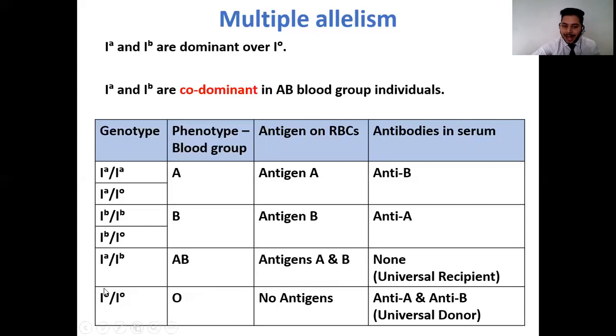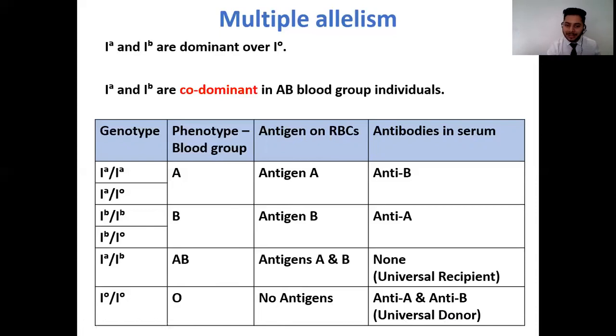And the last one is IOIO. Now, if an individual expresses these 2 kinds of alleles, then the blood group of the individual is going to be the O blood group, because here the RBCs do not express any antigens on them. However, in the serum, antibody A and antibody B, both of them are present. So because of this, the O blood group individuals are said to be universal donors, because they can donate blood to any of the blood group individuals.